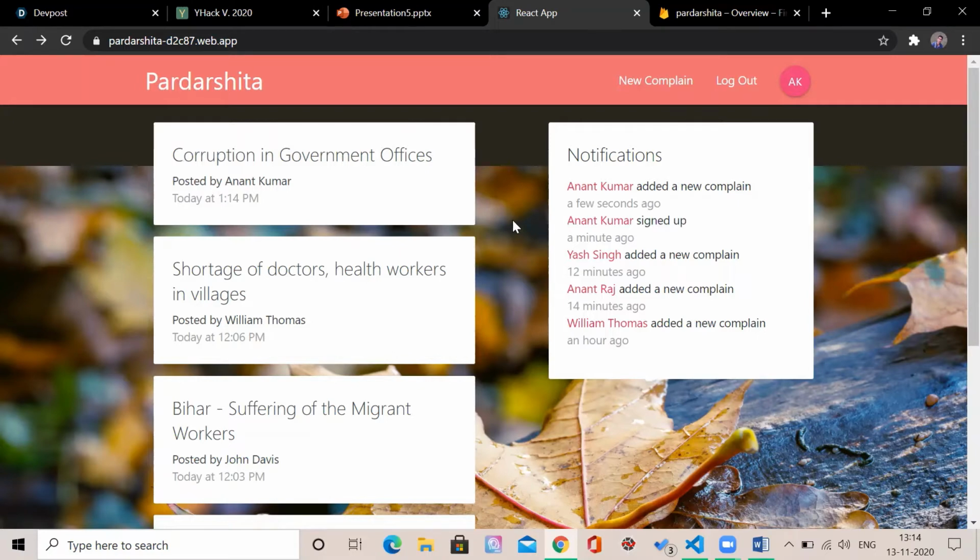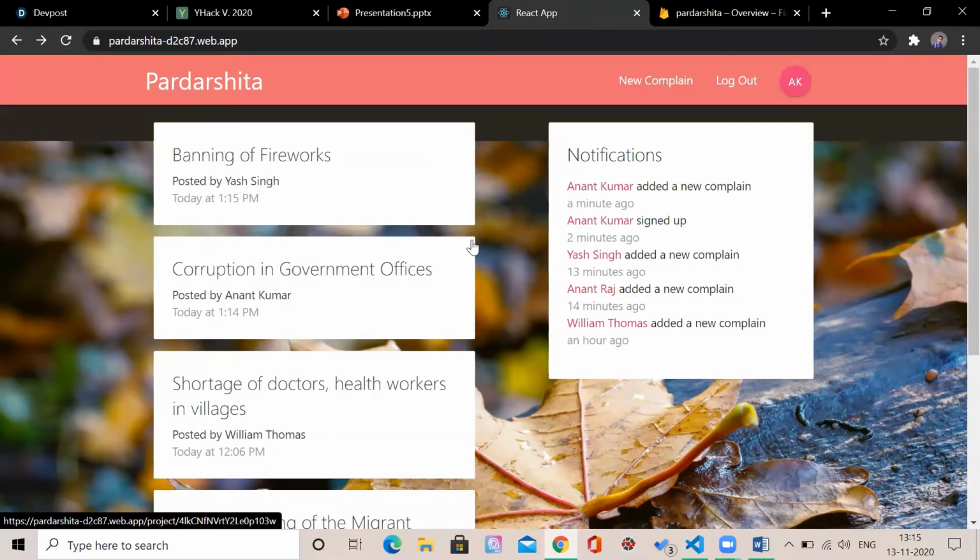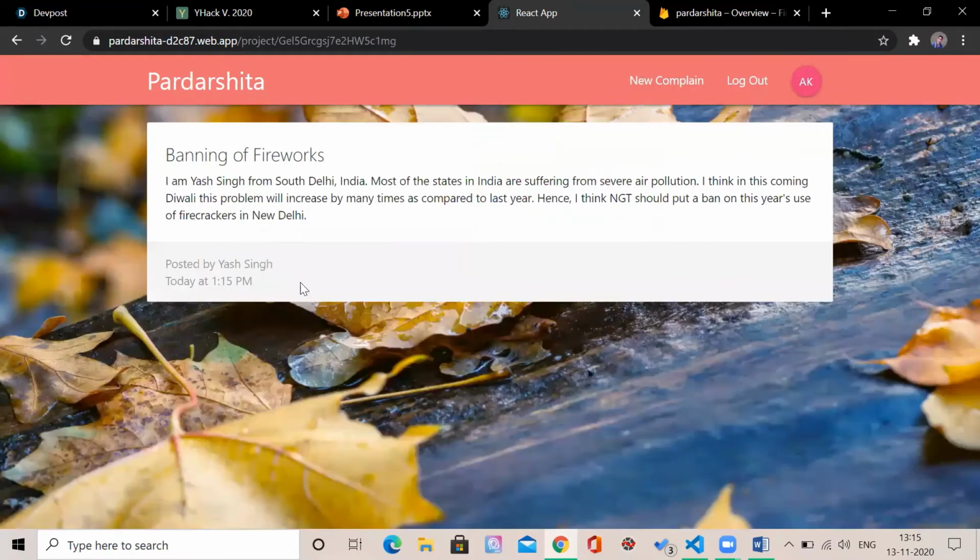And now, to show you guys, our friend is going to post a new complaint, which will be updated in a few seconds. Actually, for the demo purpose, we requested our friend to sign up first, and then he will post the complaint, so that you can see how this will work for the normal public. This is my screen, how he is posting the complaint, and how other people can see it. Basically, nowadays we know how the government is controlling the flow of information and the data. So you can see he has posted the complaint. You can see the notification, and you can see his complaint.